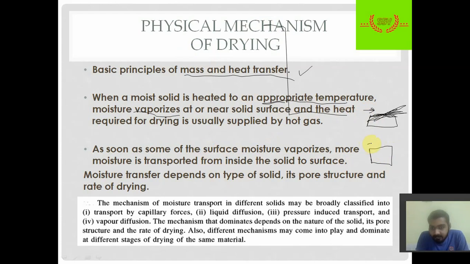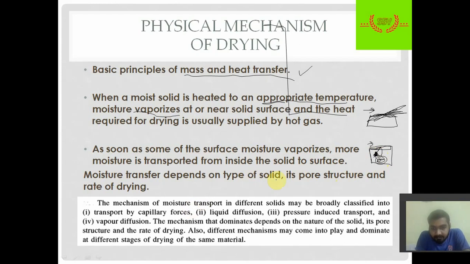The first theory, or the basic theory we should remember, is that when a hot gas passes over the top of the surface of the wet solid, the top surface layer gets dried first. As the top layer gets dried, moisture inside the solid starts moving towards the top surface where the moisture is removed, and this is the basic driving force for drying. Okay, so this is the phenomenon of drying.